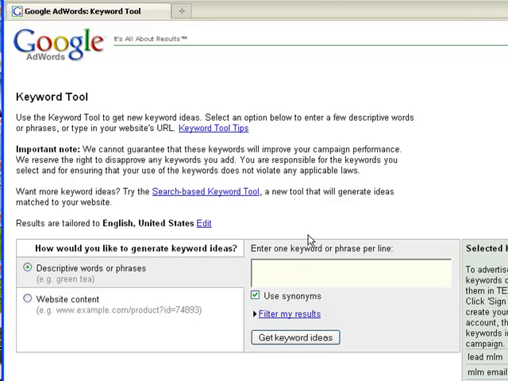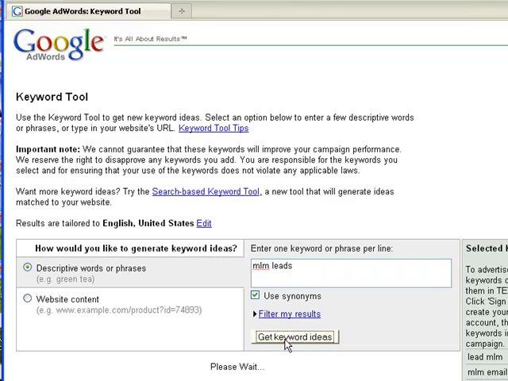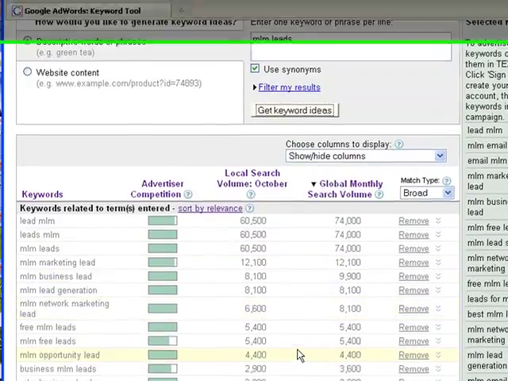And so let's go ahead and search MLM leads. Okay, I'm wanting to write some articles around lead generation and MLM leads, and so I'm going to type in MLM leads and click Get Keyword Ideas. And what this is going to do, guys, is going to bring up the actual word or phrase that we typed in, and then it's going to bring us some other suggestions.